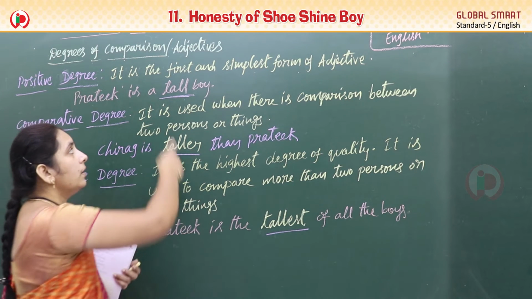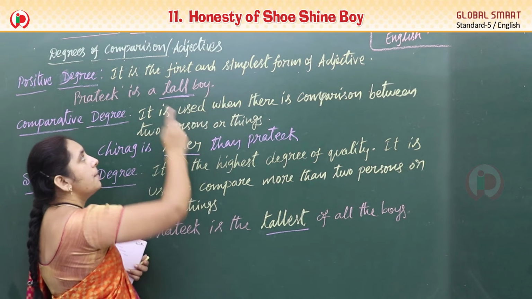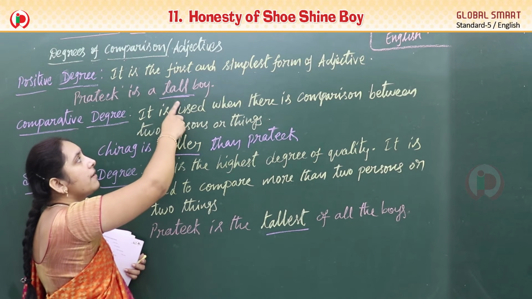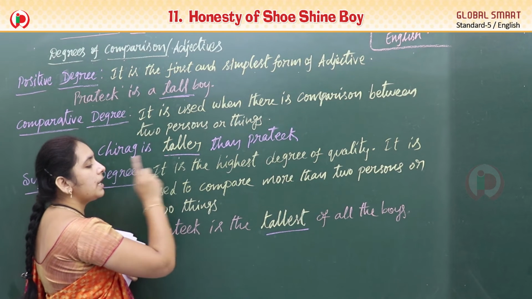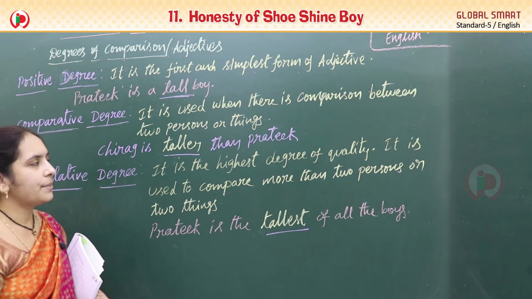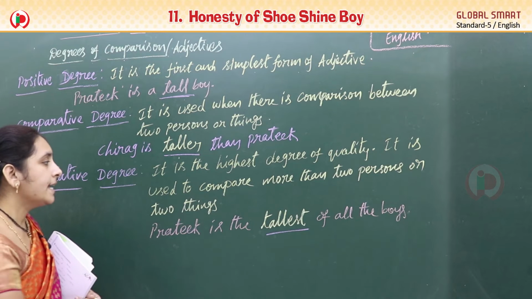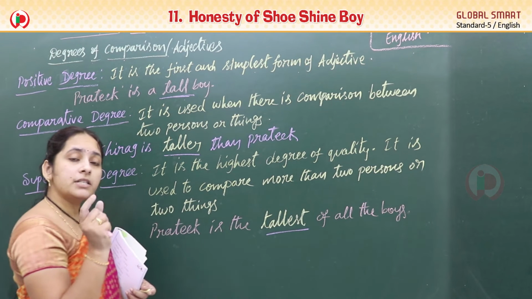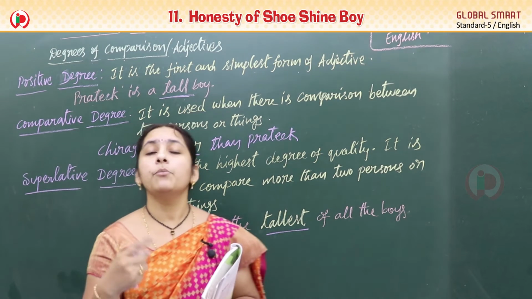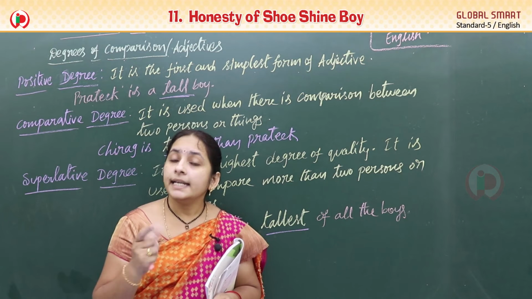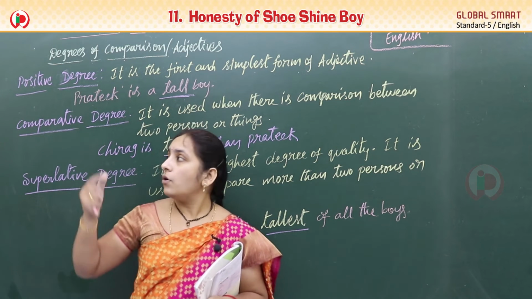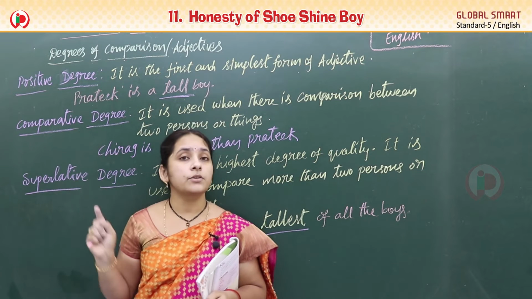So tall, taller, tallest. Positive adjective is tall. Comparative form of adjective is taller. Superlative form of adjective is tallest. Already you got this kind of words in the previous classes, right? Yes. Some words we get with most also. That is beautiful, more beautiful, most beautiful. Intelligent, more intelligent, most intelligent. Some of the words we get more in the comparative degree and most in the superlative degree.